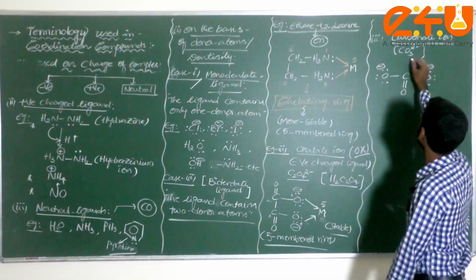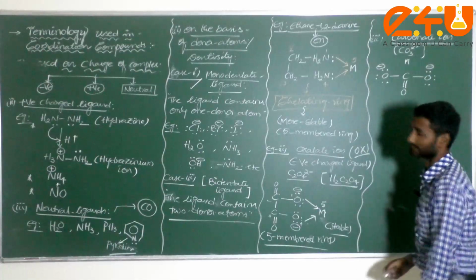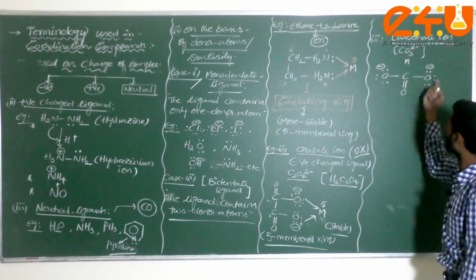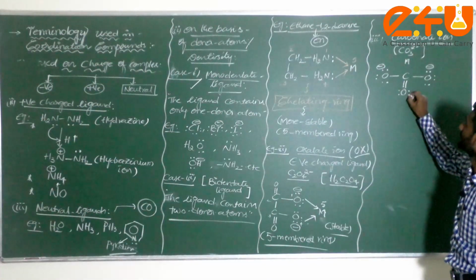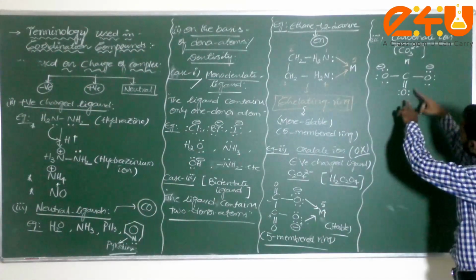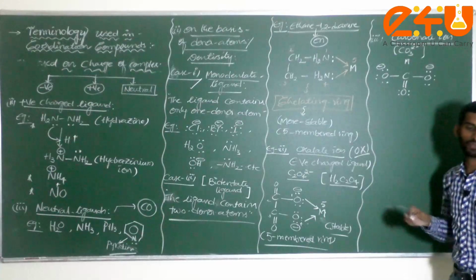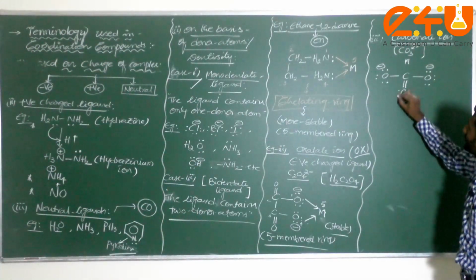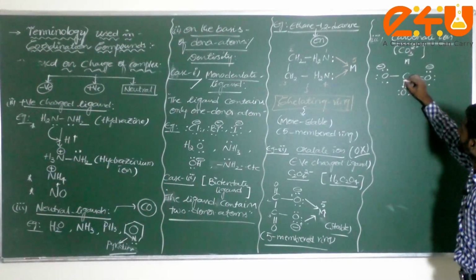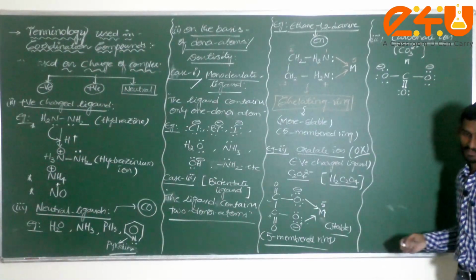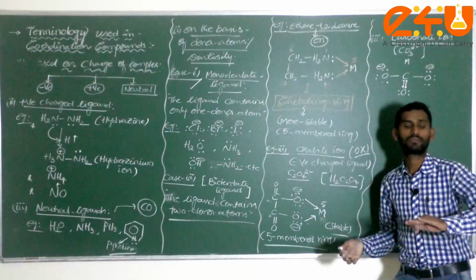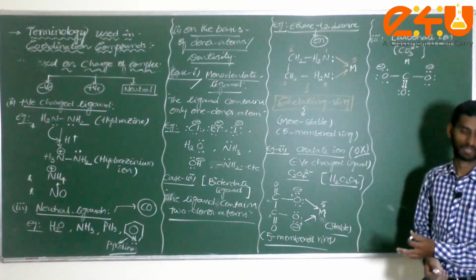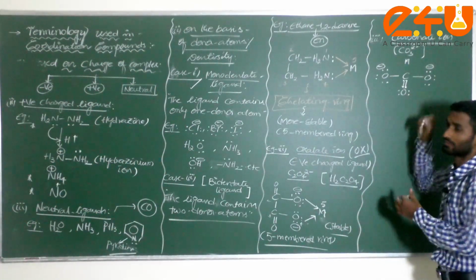Now let me take it here. This is the central metal atom, or not? Central atom. In this central atom, how many donor atoms are there? Check it here. This one is the donor. Even though it contains 2 lone pairs of electrons, it is already satisfied with the octet configuration. Check it here: 1, 2, 3, 4, 5, 6, 7, 8. Am I correct or not? Any element or compound will not degrade its stability. Already it formed octet configuration.